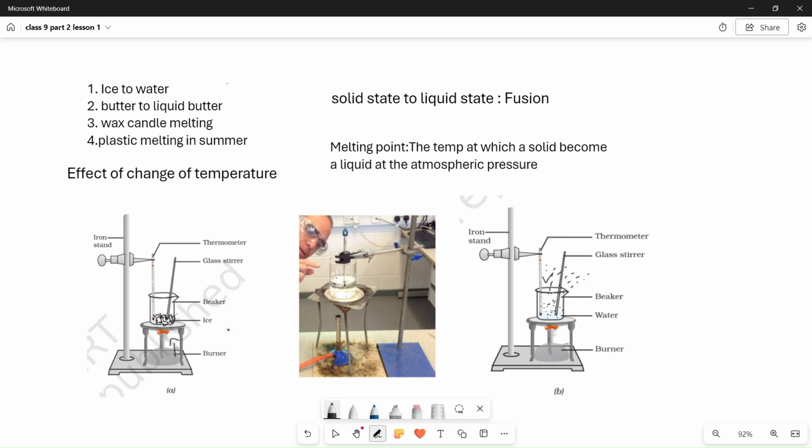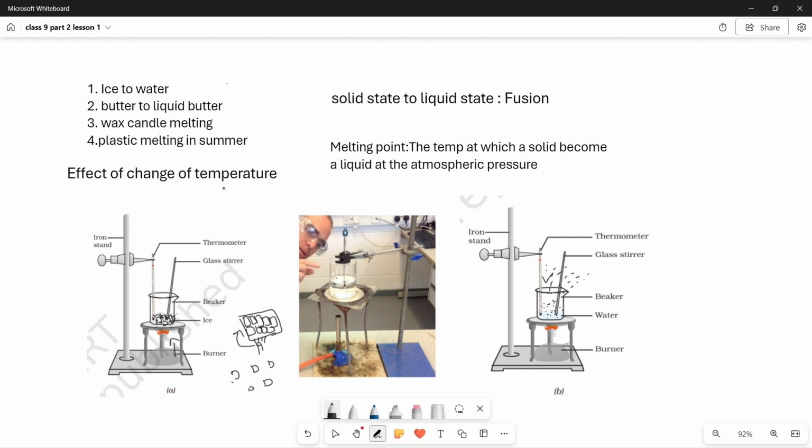And what is happening inside the beaker when you switch on the burner? When you give heat, what happens in the solid state? The particles are very closely packed, right? Very closely packed. So when you give heat, by absorbing this heat, the particles gain more kinetic energy and move separately. They move from their fixed positions and move along like this. So the spaces between the particles increase with the increased heat. So this is the effect of change of temperature.